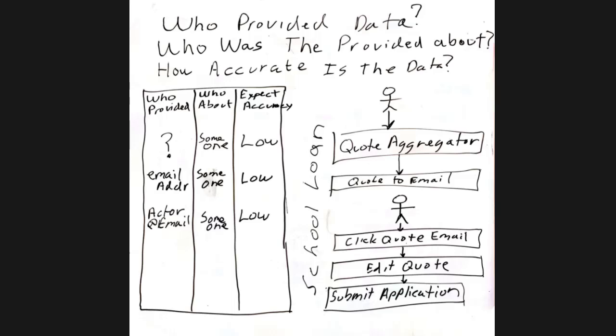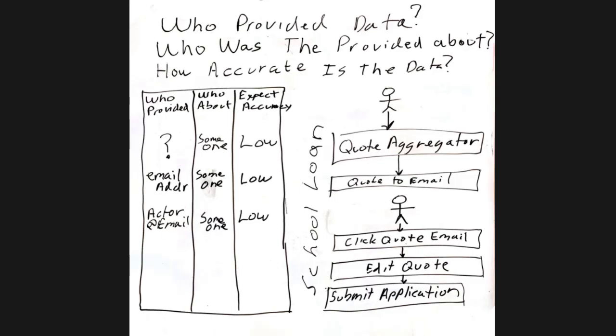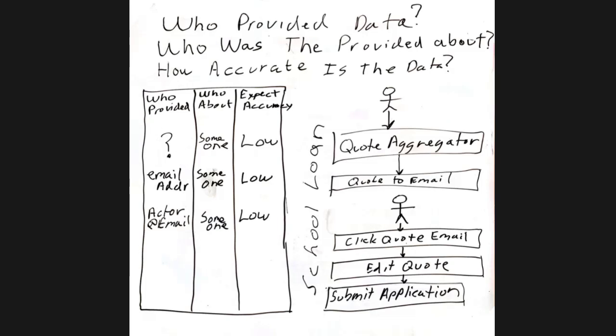And so that click back from the email tells us that we have round trips to some endpoint. If we've got it somewhere else in our system, we know it's one or more people that have access to that email address. The same thing works for SMS, right? If you do SMS click back, it's basically the same. So in this case, we have some accurate email, which may or may not tell us who that is at this point, because we might have done prior business with them. And we know the quote is about somebody, but we don't know if it's about that person. And the expected accuracy is low.